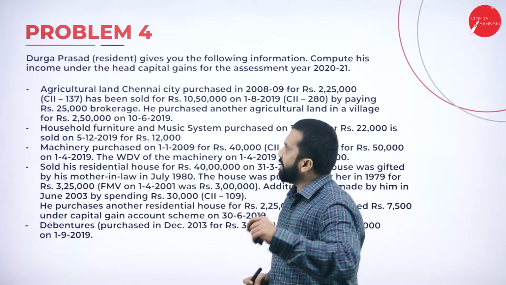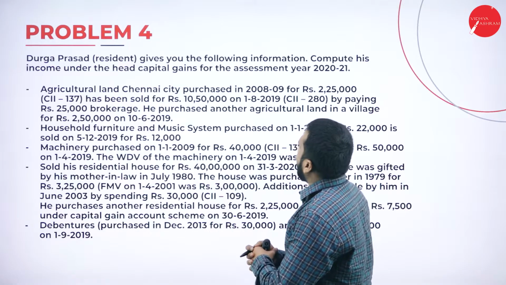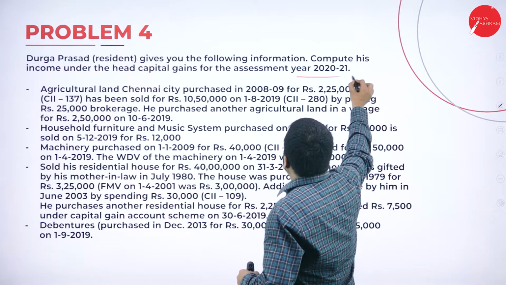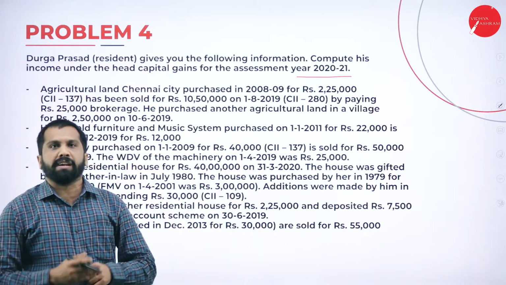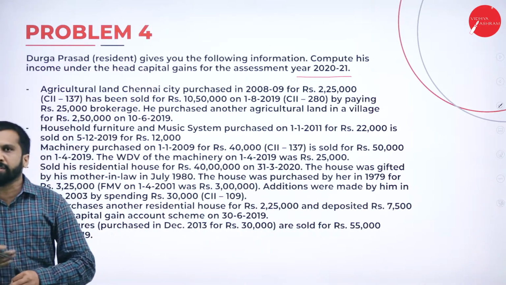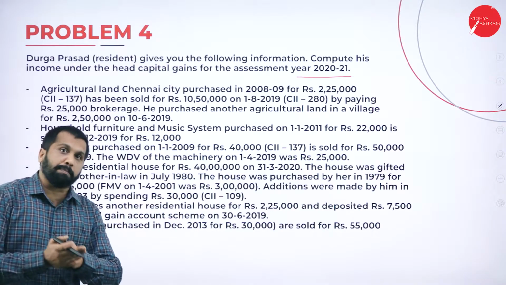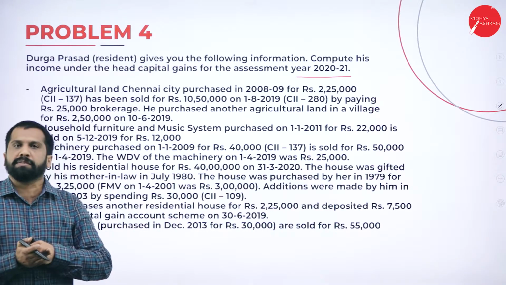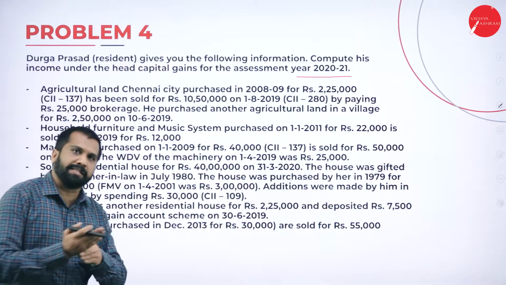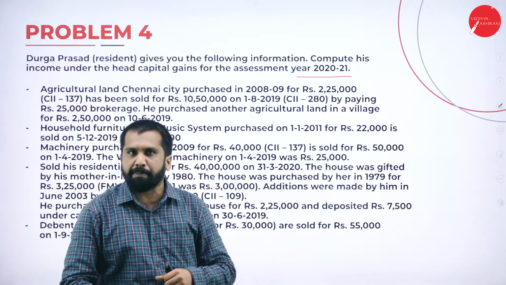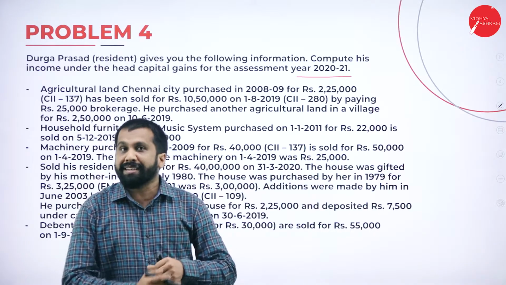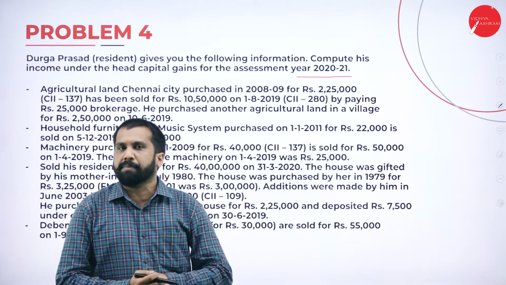Compute his income under the head capital gains for the assessment year 2020-21. Even though now we are in 21-22, because of this pandemic, you are supposed to follow the old syllabus. Old syllabus means 6 months back. Your exam is supposed to be in April or May, but it is postponed to September.